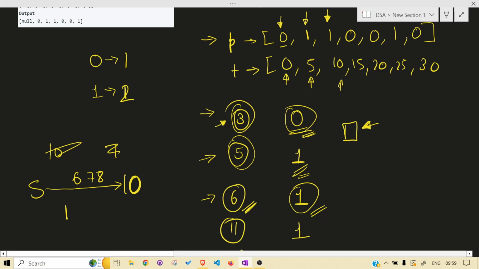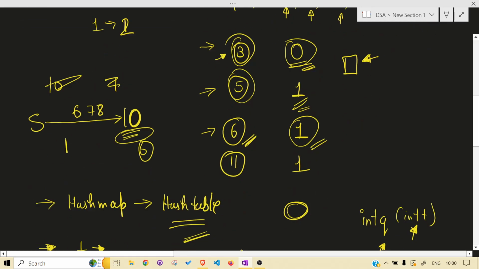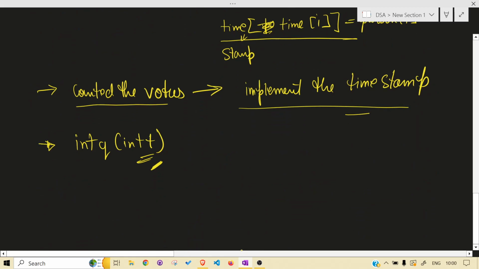So how are we going to do it? We will be using lower bound. What lower bound does is, if it is present, it returns that iterator. If it is not present, it returns 10. For example, 6 was not present, so it will return 10. But we can get to the previous, because the previous is the timestamp where the candidate was decided, and for that 5 to 10, that candidate was the most voted candidate. Am I right or wrong? Right.